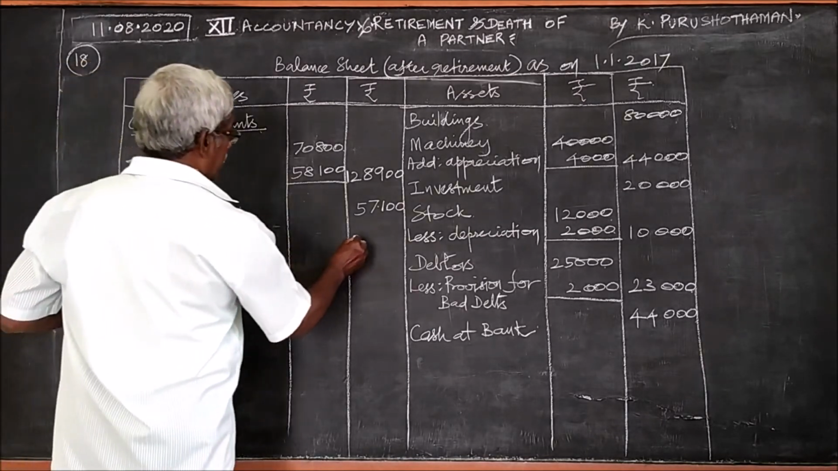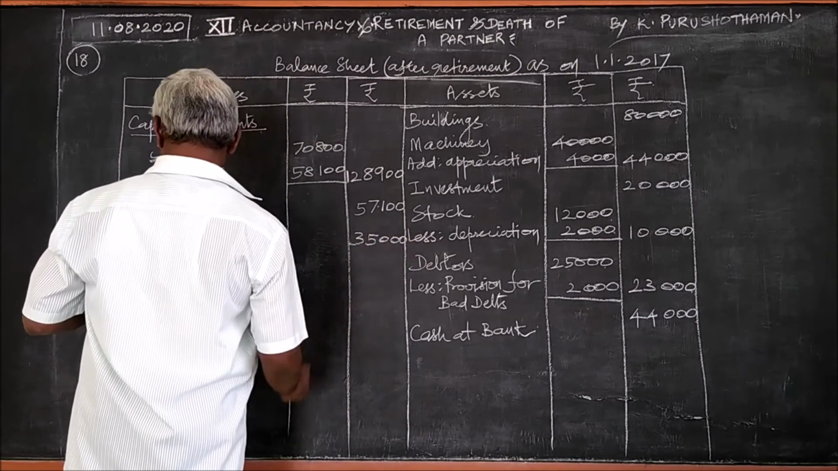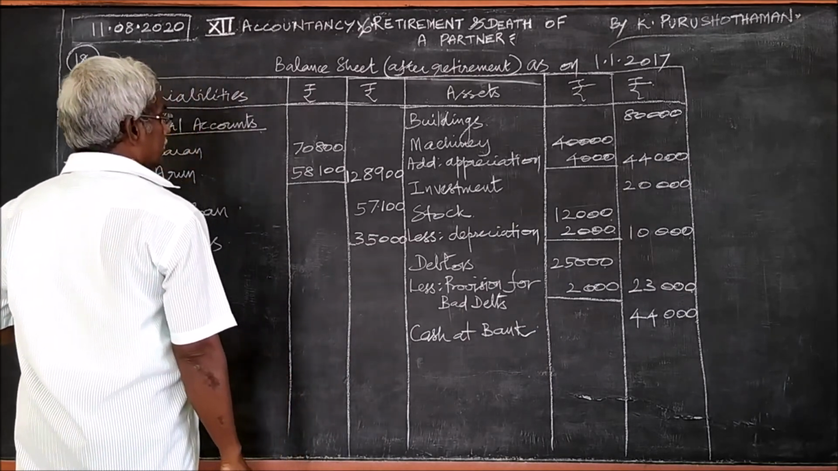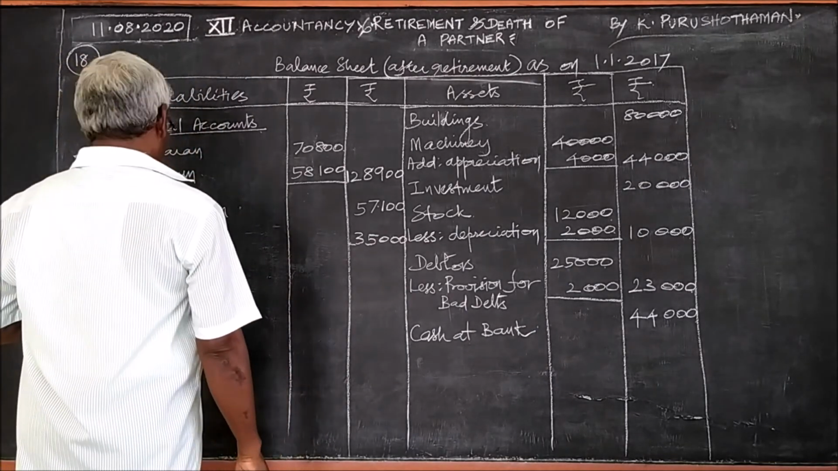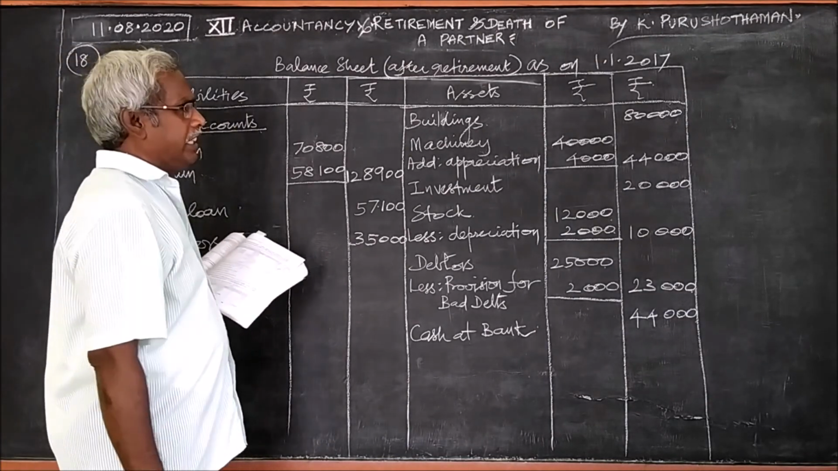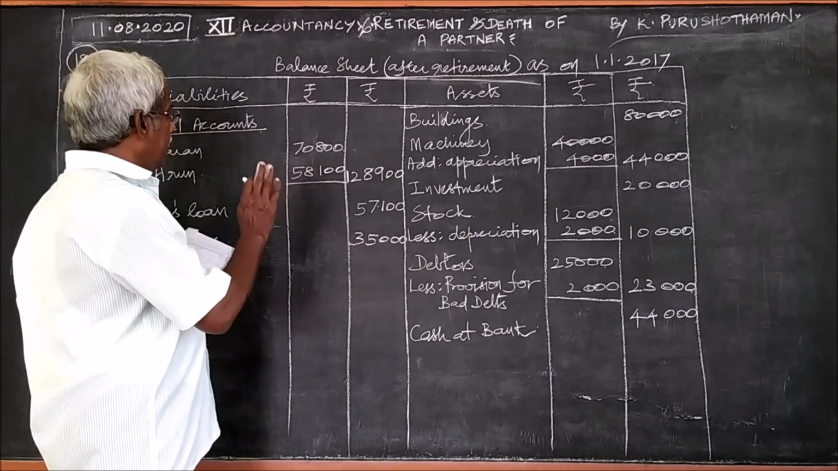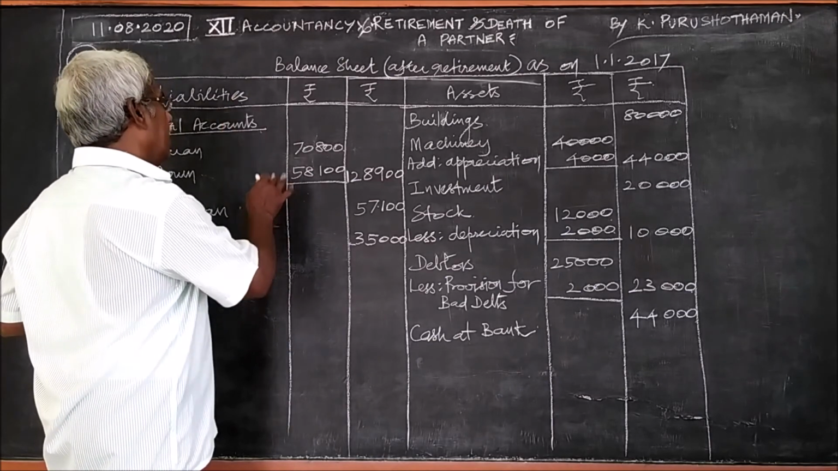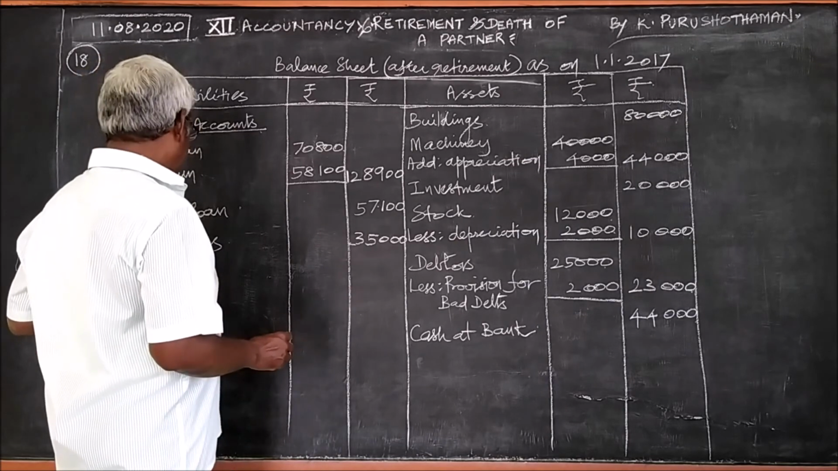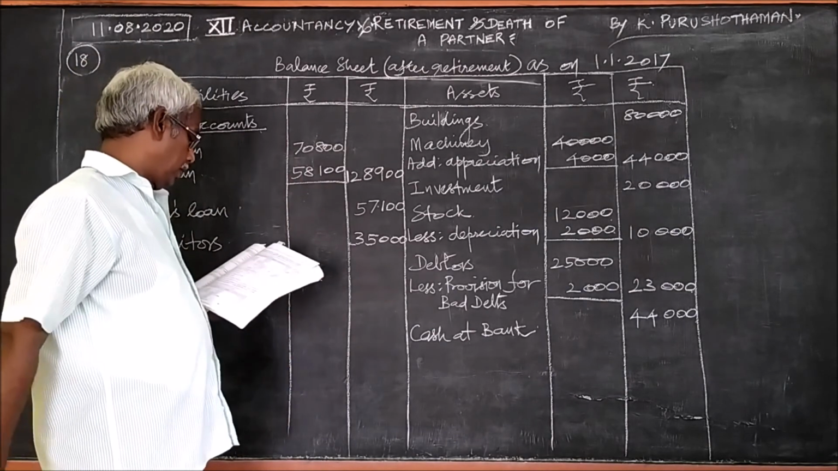Creditors 35,000. Right, with this the liabilities are over. All the items given under assets we have written, and all the liabilities given under the liability side we have written, except the items which have already been included in the capital account.